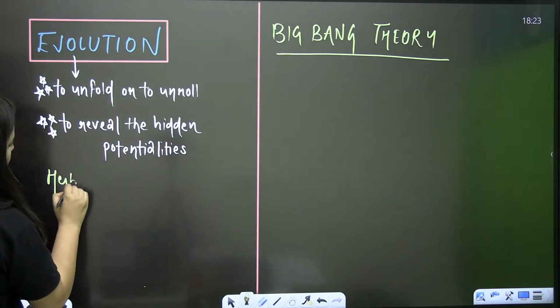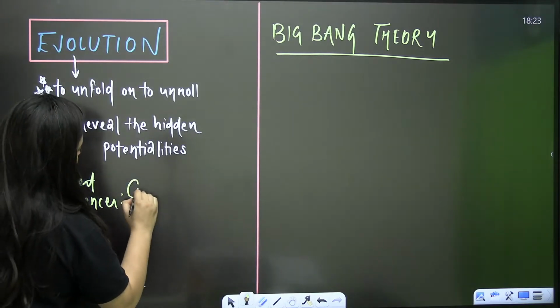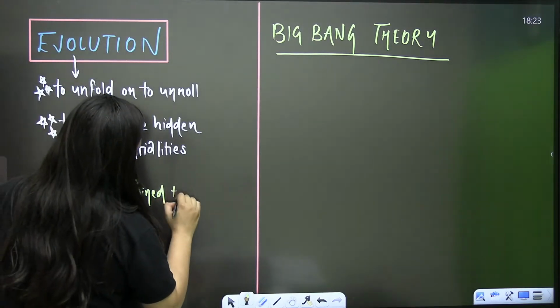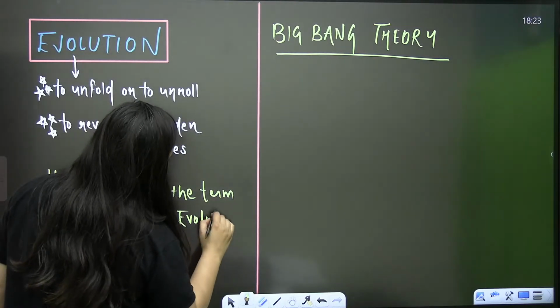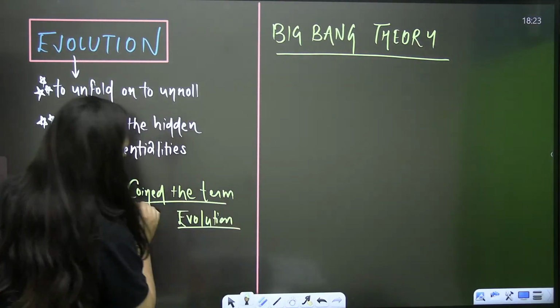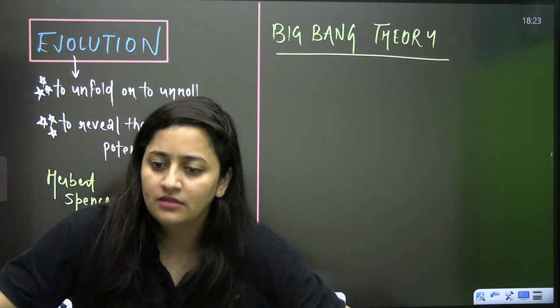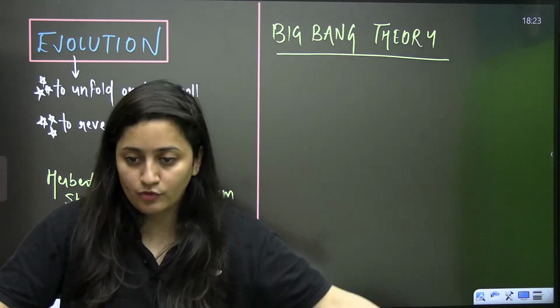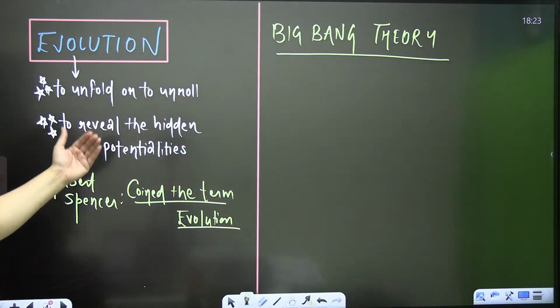Herbert Spencer coined the term evolution. Evolution is nothing but the slow, gradual changes that accumulate with time and change one form into another form. So it's a time-taking process. That's what evolution is.